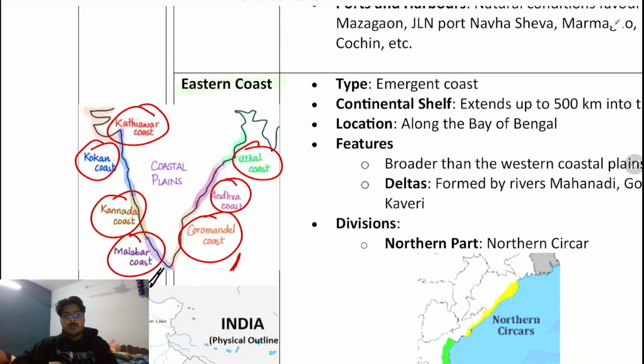Utkal, for example, this word is also there in the national anthem: Dravida Utkala Banga. So the Utkal word is also there in the national anthem. Clear, everybody? Utkal word is also there in the national anthem. Now.